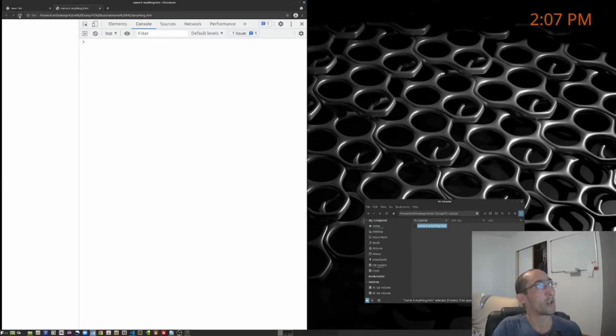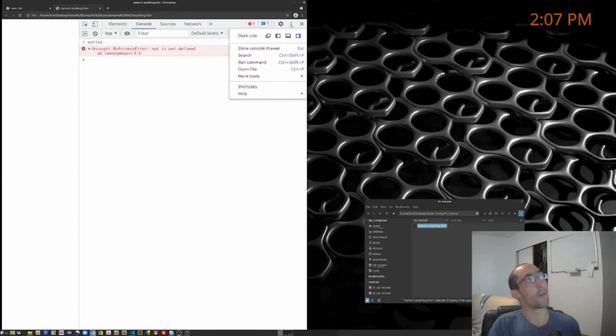Now, if I hit refresh on the page, which is also Control-R, you'll notice that if I try that same code again, I get an error. And this is because anything I write in this console here is only live until I refresh it. Nothing's saved. So that's why we've named this file here, and we've opened up this browser with this file in it, because we're going to use a text editor so that we can save all the code that we write. And then we're going to save the file and then refresh the page, and that's how we're going to see our output code.